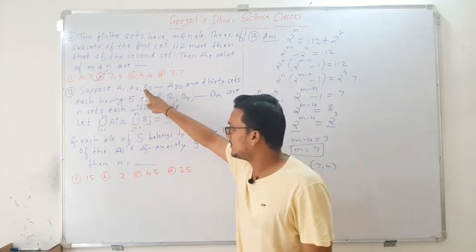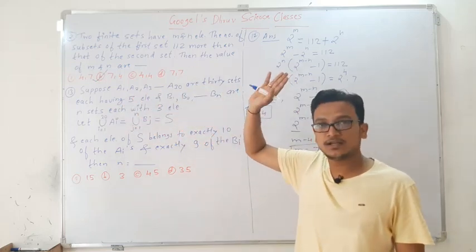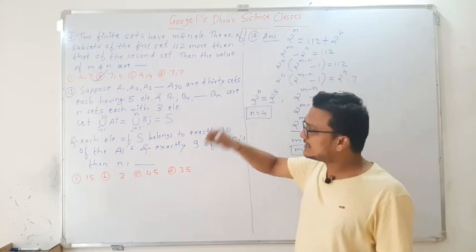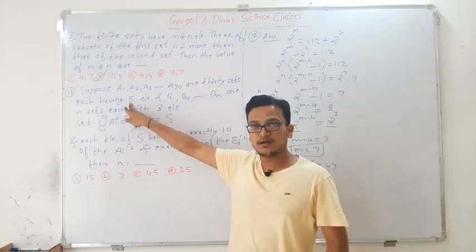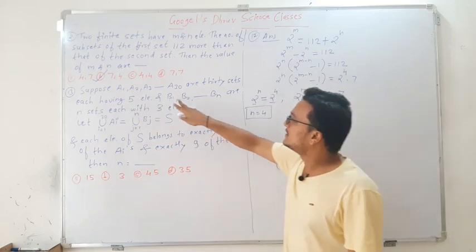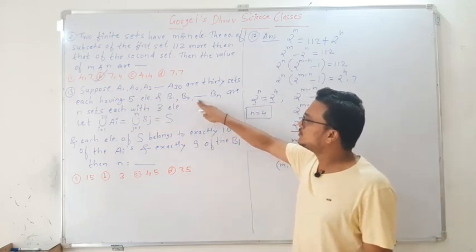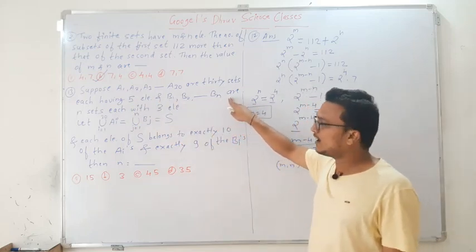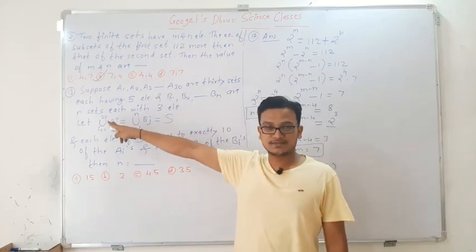Similarly, B1, B2 and so on up to Bn are n sets, and each set is having 3 elements.